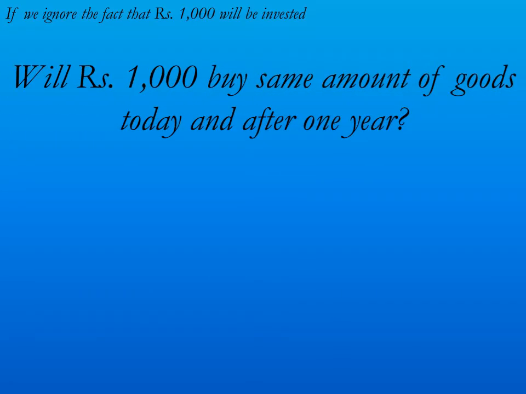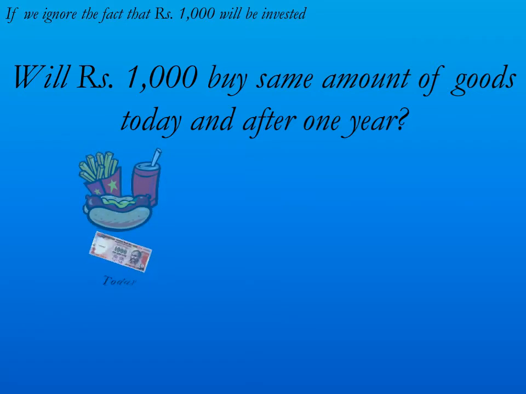Now that you know that rupees 1000 today is better than rupees 1000 after 1 year because of interest earned on rupees 1000 invested today, another question. If we ignore that you will make the investment of rupees 1000, will rupees 1000 buy the same amount of goods today and after 1 year?